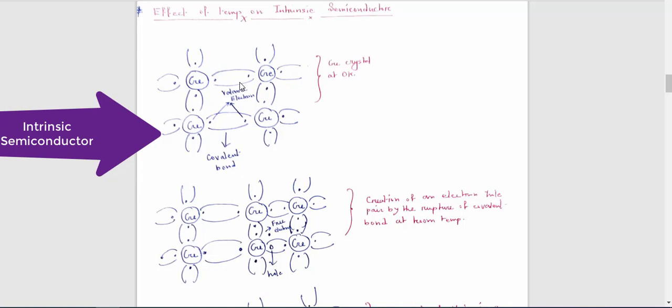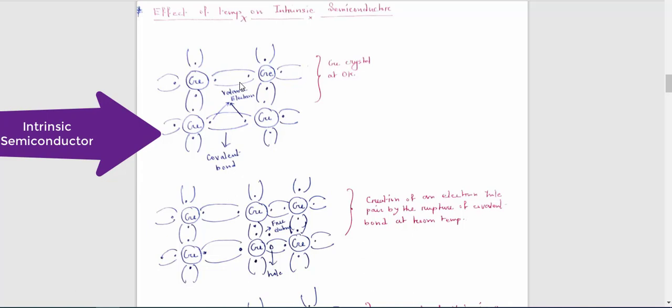So when you increase the temperature, the valence electron can acquire some energy. With the help of this energy, they can move from the valence band to the conduction band. When they move from the valence band to the conduction band, they require some energy, and this energy is again known as what? Forbidden gap energy. That means the energy required to break the covalent bond is also known as forbidden gap energy, isn't it?